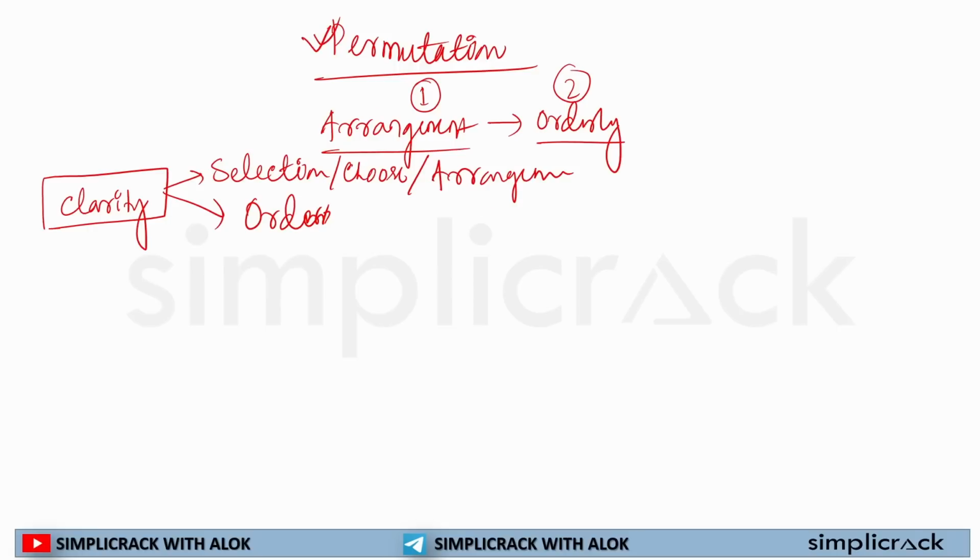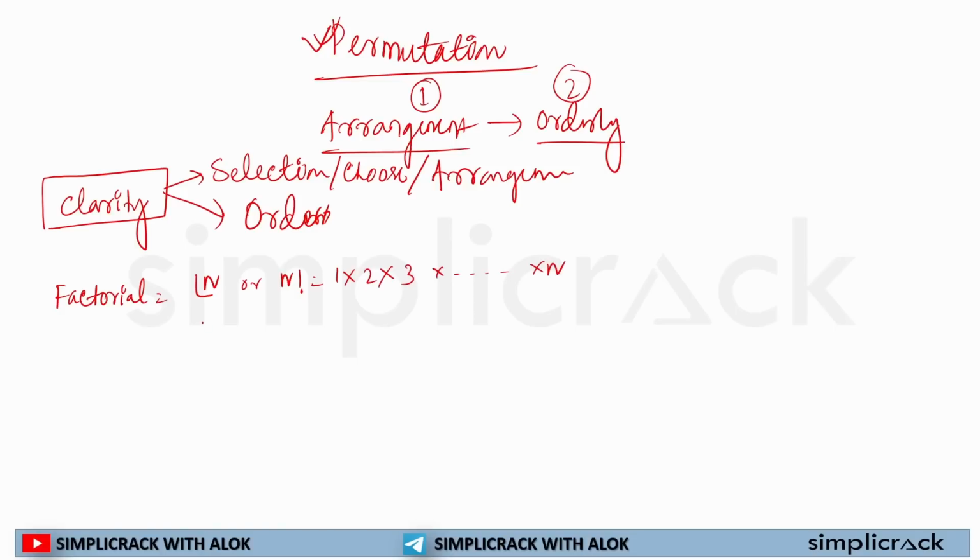Okay, so before understanding permutation, there is a basic mathematical concept associated with it, that is known as factorial. So factorial is written as, for example, n is a number, then I can write n factorial like this. n factorial means multiplication of each number starting from 1 till n.